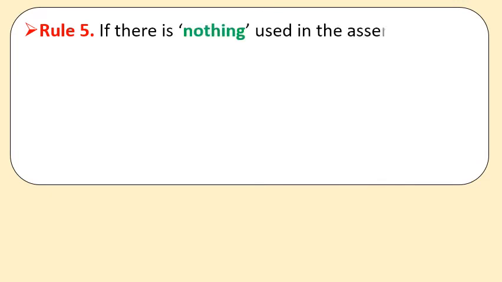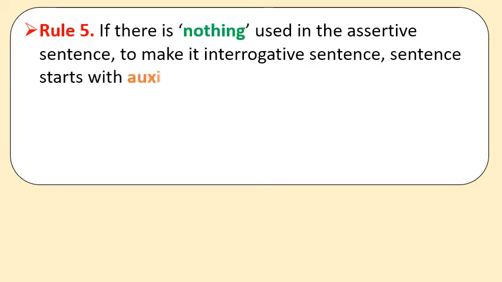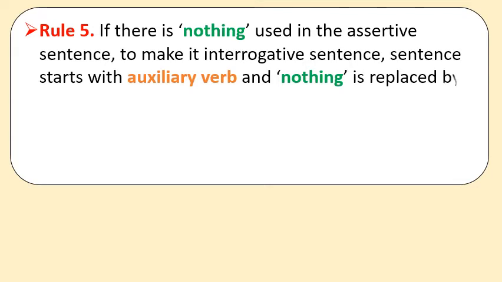Now let us see rule number 5. If there is "nothing" used in the assertive sentence, to make it an interrogative sentence, the sentence starts with an auxiliary verb and "nothing" is replaced by "anything".